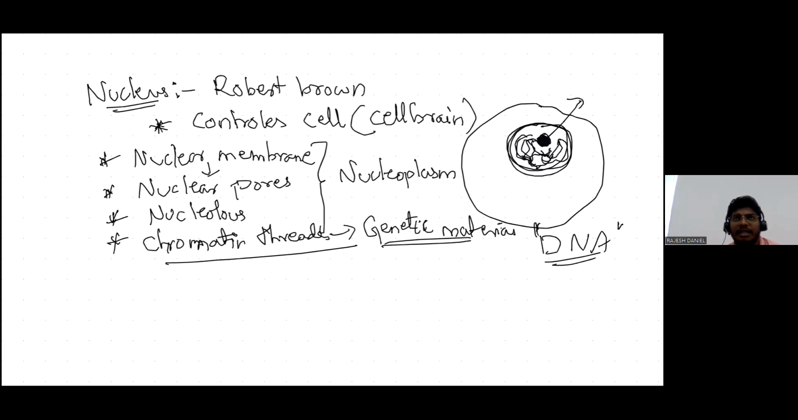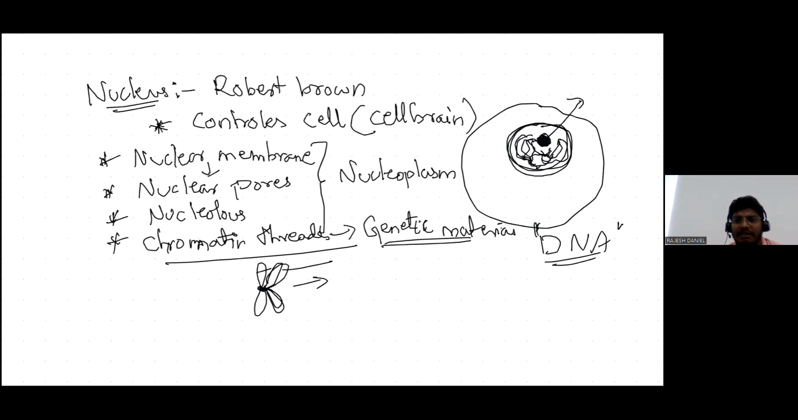These chromatin threads are condensed to form chromosomes at the time of cell division. These chromosomes carry the hereditary material from the parents to offspring, and they are responsible for carrying the genetics.